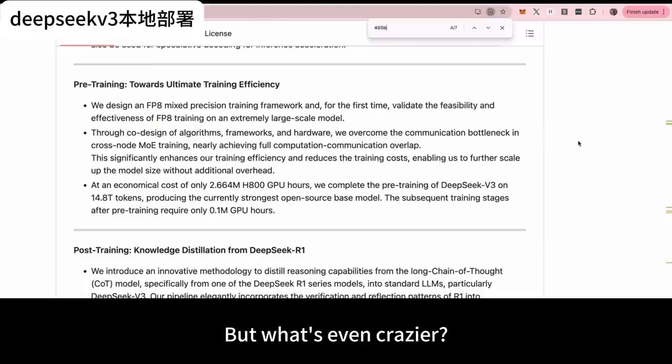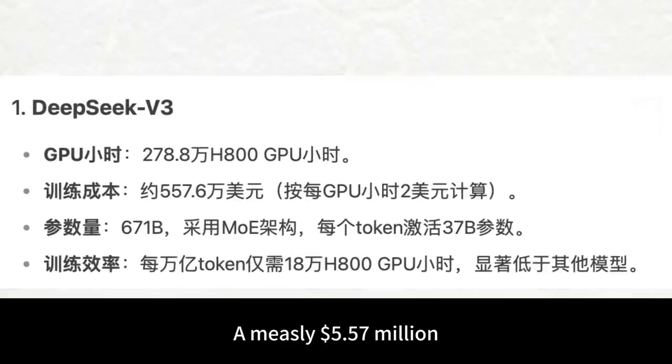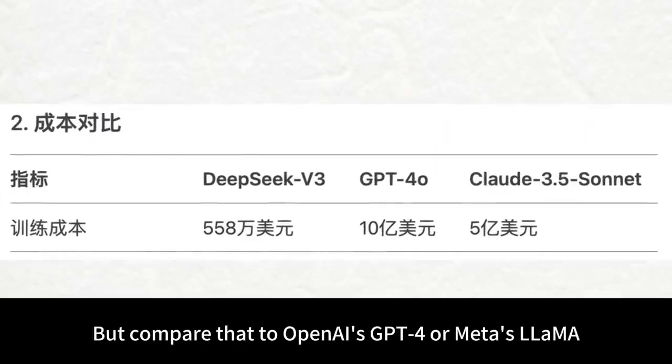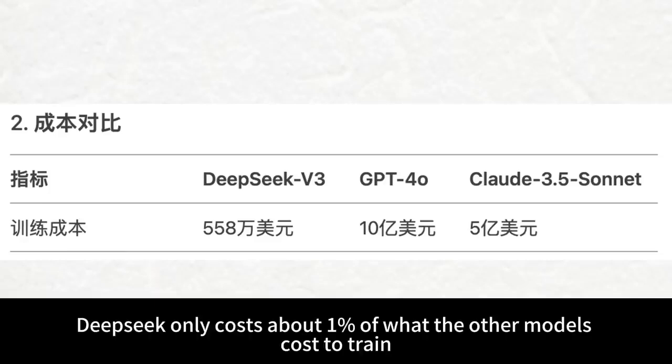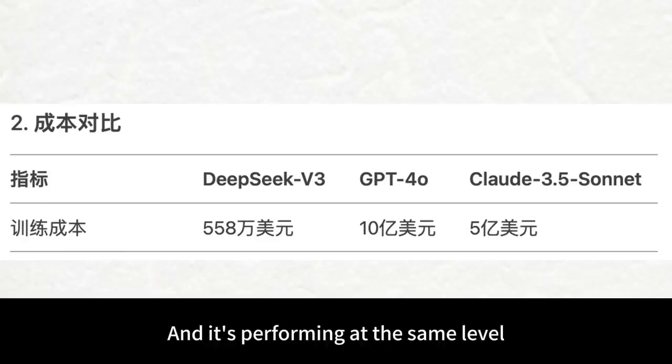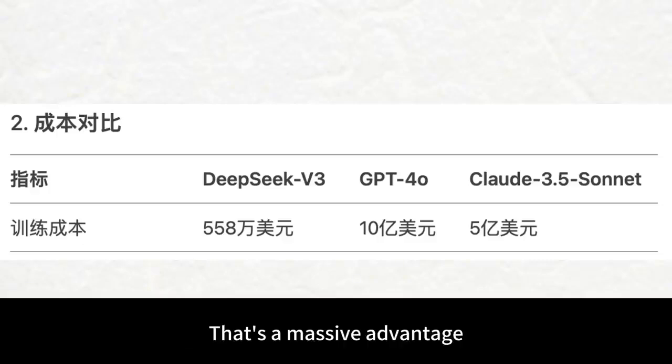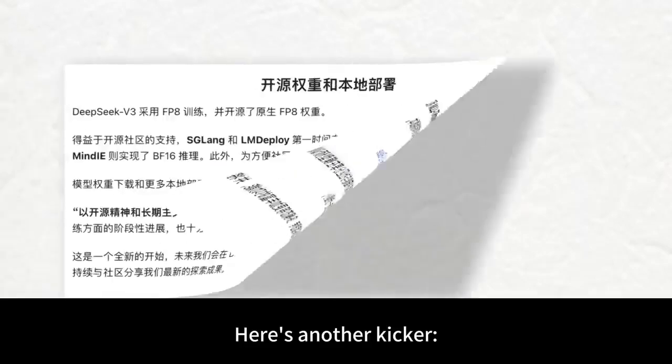But what's even crazier? The training cost. DeepSeek's training bill? A measly $5.57 million. Sounds like a lot, right? But compare that to OpenAI's GPT-4 or Meta's Llama, where the training costs are in the hundreds of millions. So yeah, DeepSeek only costs about 1% of what the other models cost to train. And it's performing at the same level. That's a massive advantage.